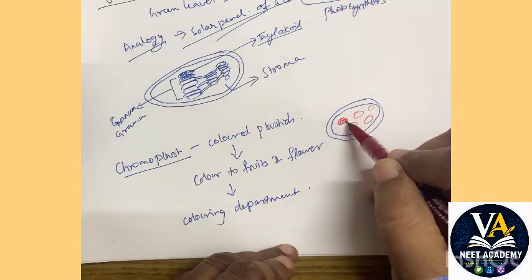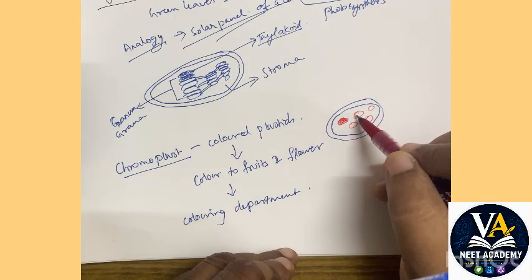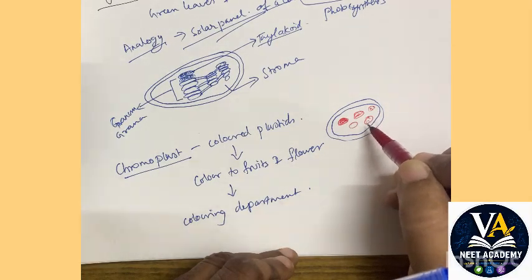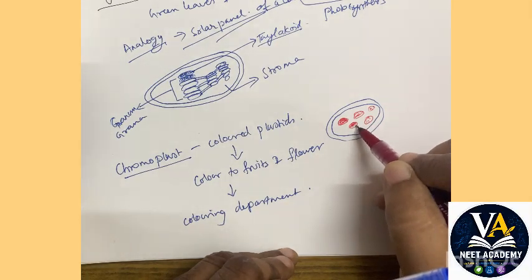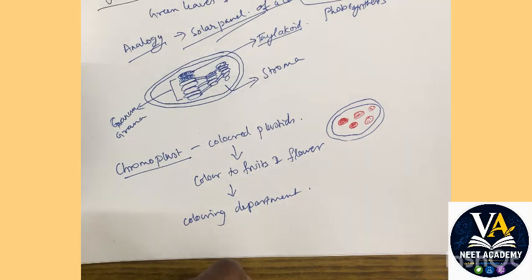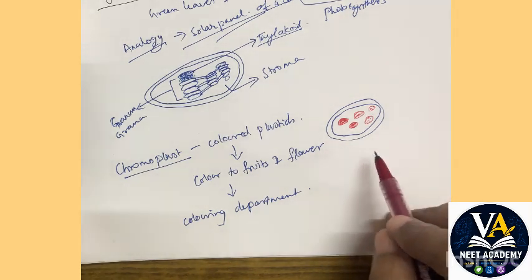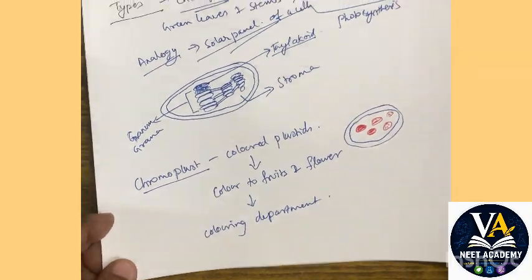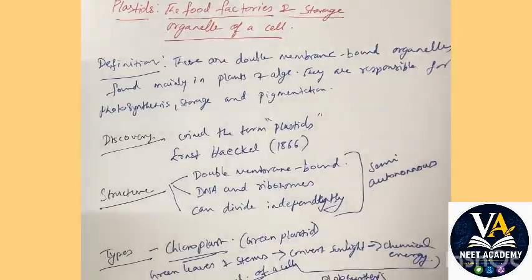Supposingly this is red pigment, and half shade is orange pigment, and this one are the yellow pigments. So it contains lots of pigments inside the cell. So you can show this as a diagram for your chloroplast. Hope it's clear, students.